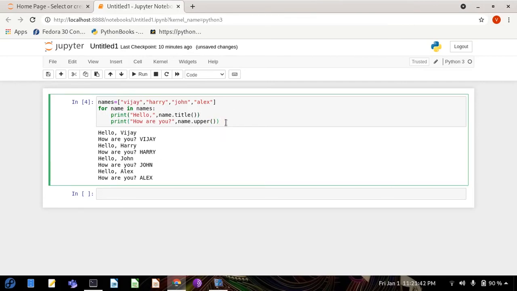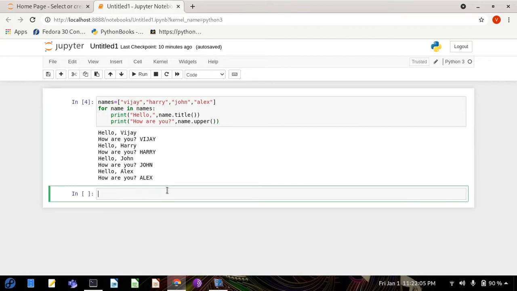Now you can also use loops like a table. If you want to make a table or print some patterns, you can use the for loop, and there is also the while loop. I want to show you how to print a table here.